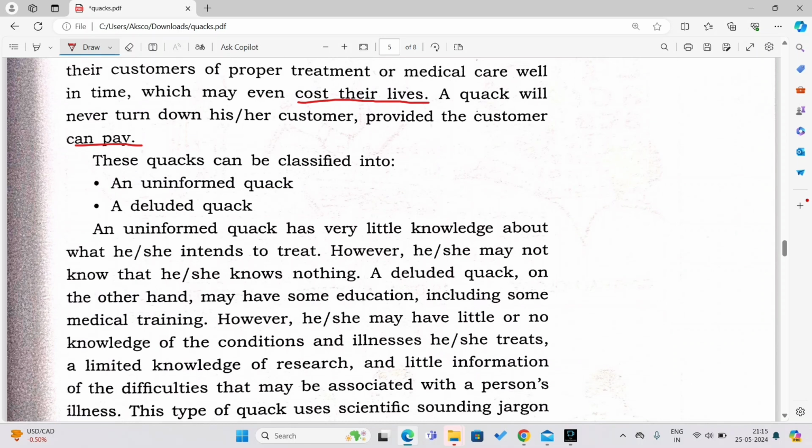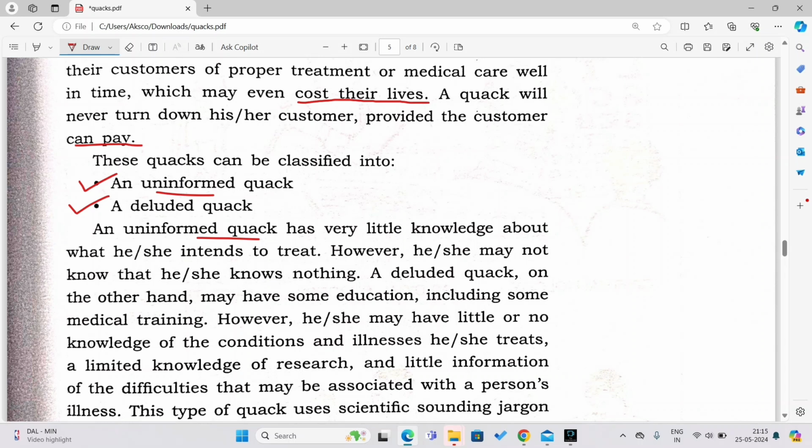These quacks can be classified into two types. There are two types of quacks: one is an uninformed quack and another one is a deluded quack. Now, an uninformed quack has very little knowledge about what he or she intends to treat. An uninformed quack is someone who has very little knowledge about what he or she is going to treat. However, she may not know that she knows nothing. Even though that person might have very little knowledge, they do not know that they are lacking the information.